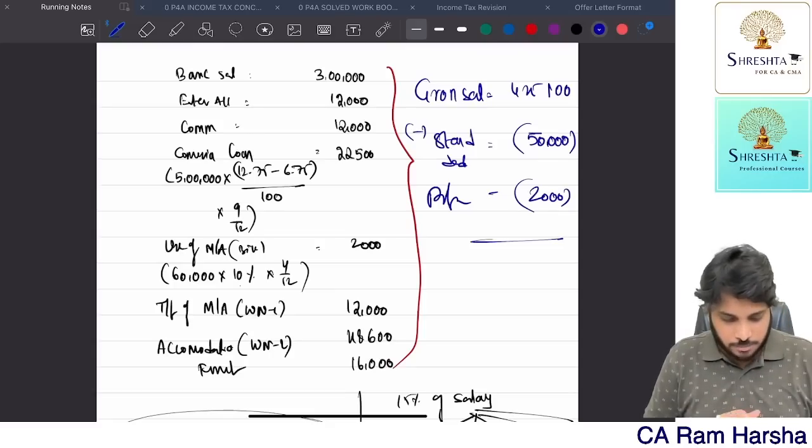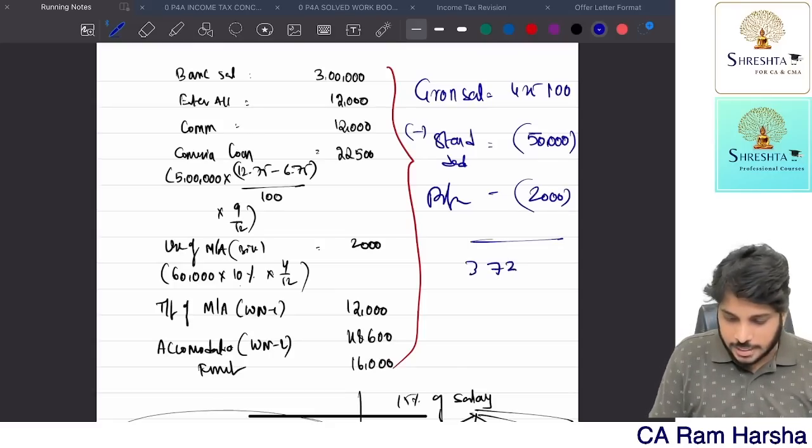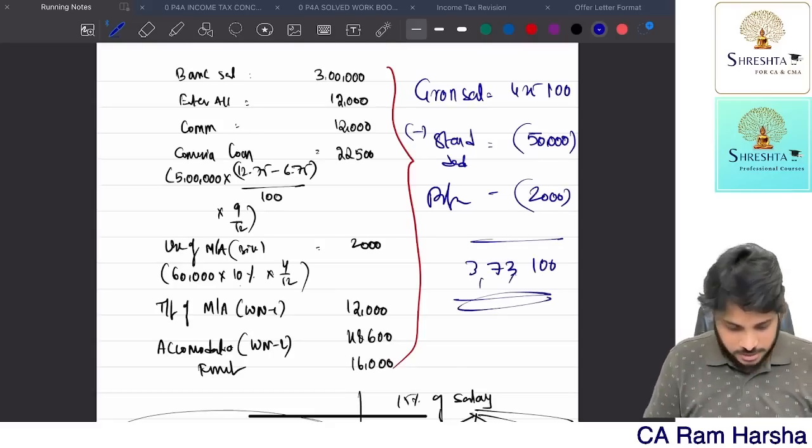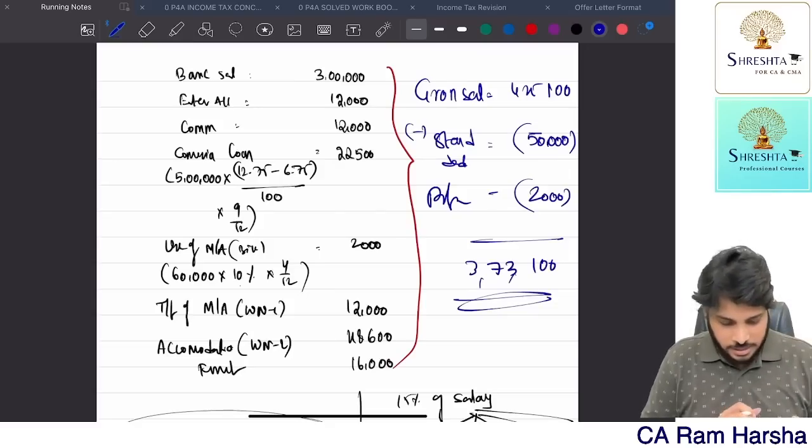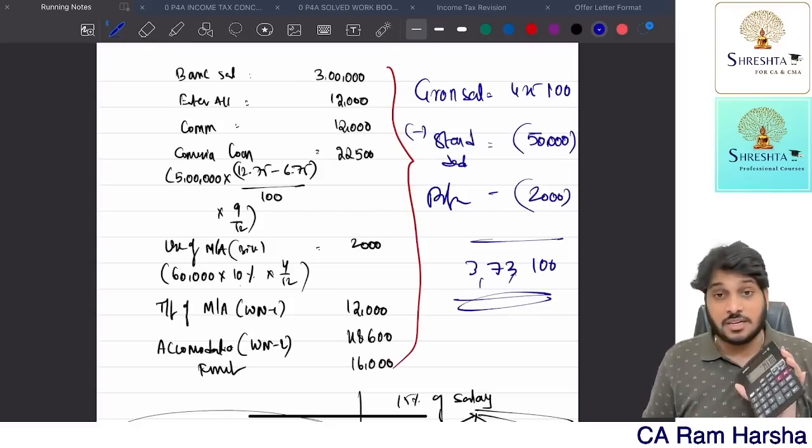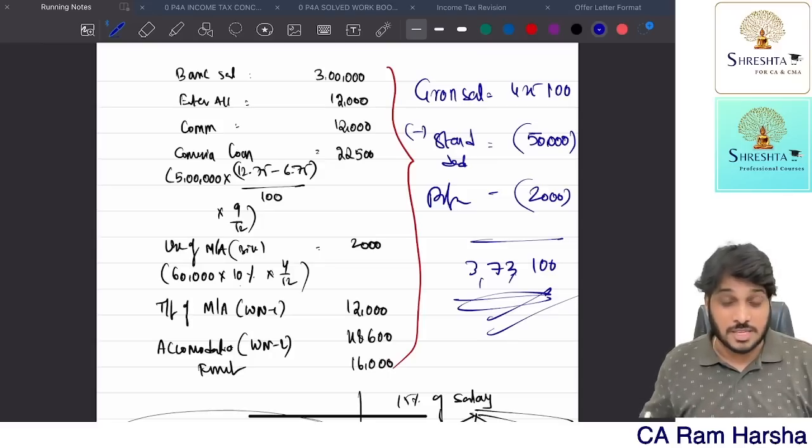4,25,100 minus 50,000 minus 2,000 is equal to 3,73,100. I hope it is correct. Once again, 4,25,100 minus 52,000 is equal to 3,73,100. This is the answer, income from salary.